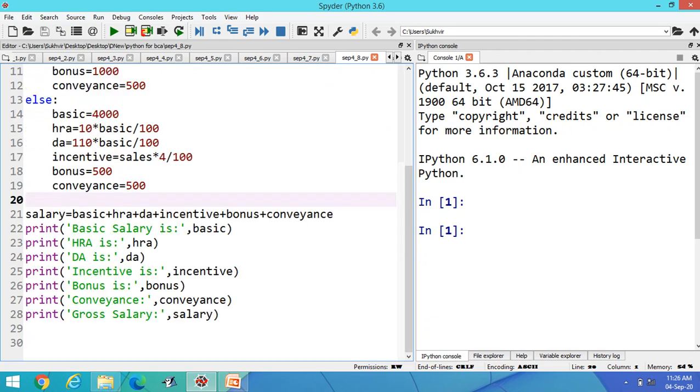After the execution of the if else statement code, you can print the contents. For example, you can calculate the total salary, which comprises basic, HRA, DA, incentive, bonus, and conveyance. You have to add all the values so that you can calculate the gross salary. Gross salary is equal to salary. Basic salary, HRA, DA, incentive, bonus, conveyance, you can print everything. Let's check that.